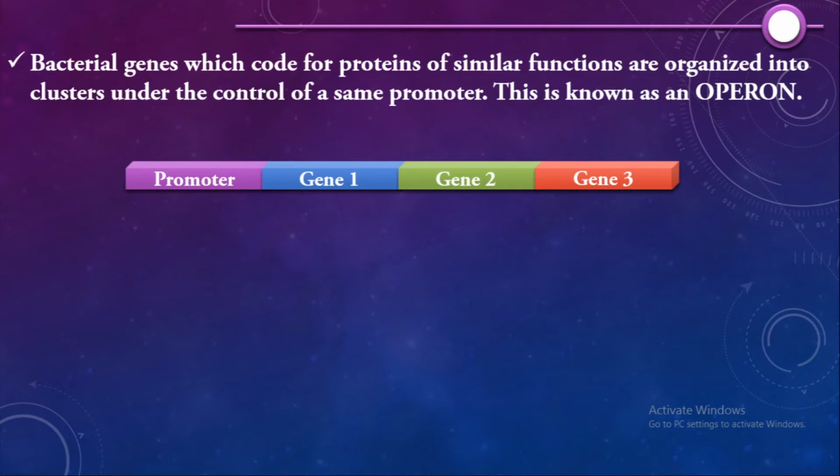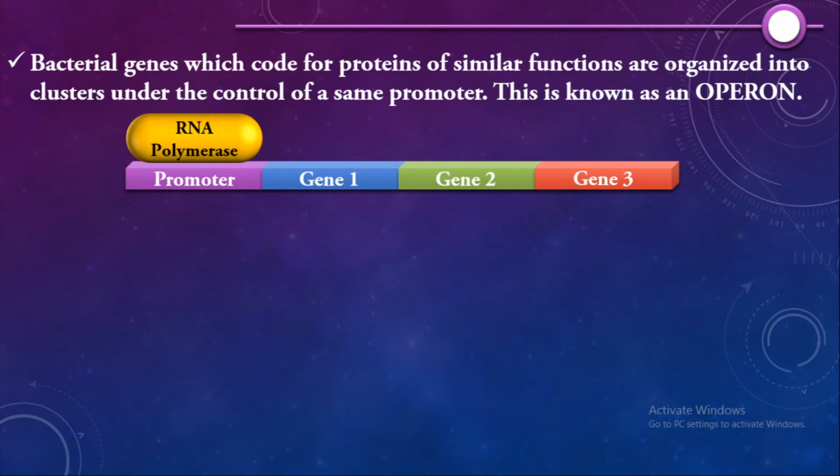For transcription, you need an important enzyme called RNA polymerase. RNA polymerase is the driver of transcription. It binds to the promoter region. Once it is bound, RNA polymerase initiates transcription like this.